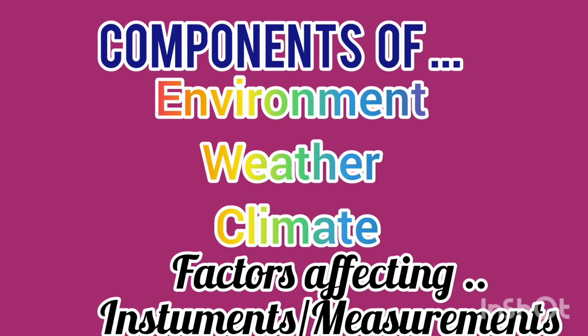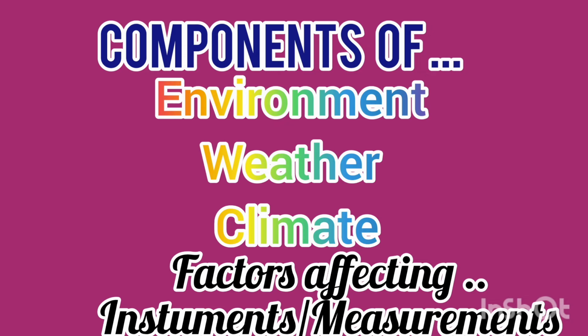The daily changes that happen in the atmosphere according to the time period are called weather. So weather is a condition in an environment at any time. And what are the components? That are temperature, atmospheric pressure, wind, humidity, precipitation and clouds. Basically, temperature is the main important component that influences or controls the other elements of weather.